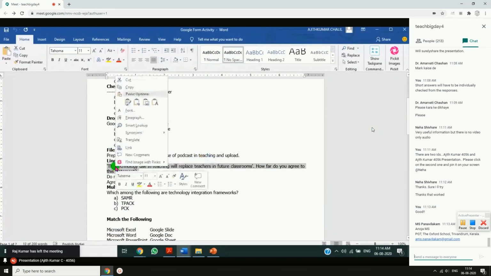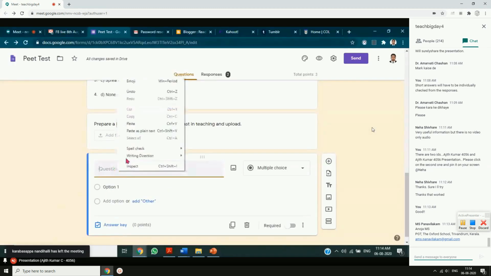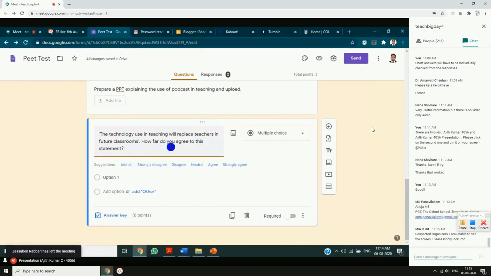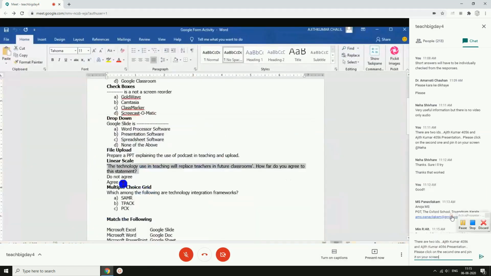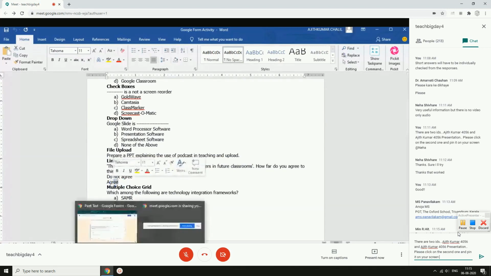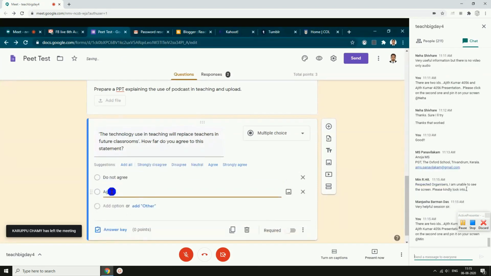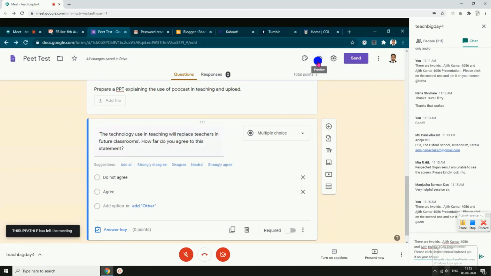The technology used in teaching, you will have a kind of a linear scale arrangement, like see, very easy to see and answer. The technology used in teaching will replace teachers in future classroom. How far do you agree to this statement? So your statement has two options, like do not agree and agree. So I'll give one option here, do not agree, then agree. I am agreeing to that point. So you will have a scale kind of arrangement, see. So let us preview and see how it will look like. I'll go to preview.